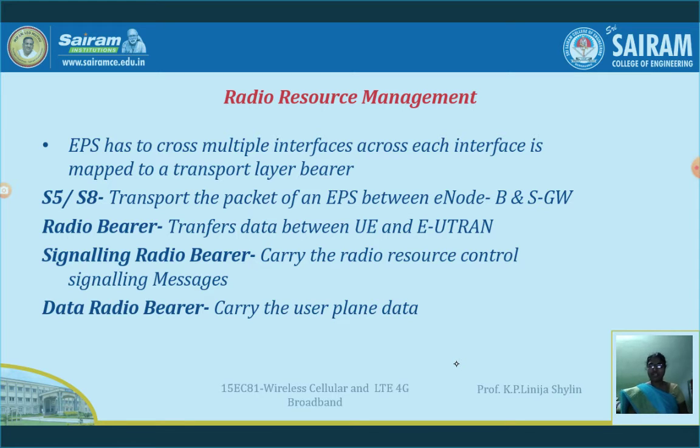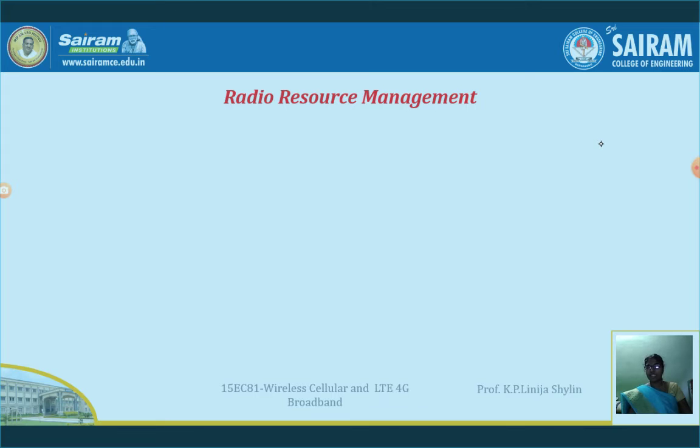Then these radio bearers, as we have seen in the diagram itself, are mapped to logical channels through the layer 2 protocols. These bearers can be divided into two categories. One we will call the guaranteed bit rate, that is the GBR bearer. Guaranteed bit rate, GBR, is nothing but the minimum bit rate that will be available to the user equipment.